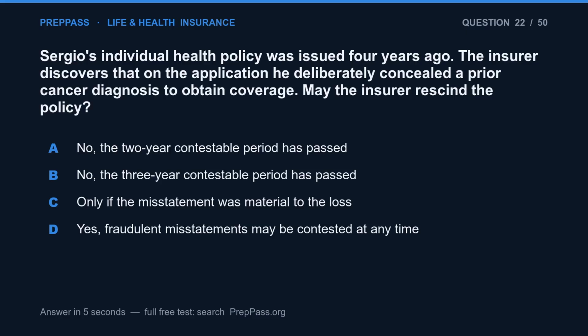Question 22. Sergio's individual health policy was issued 4 years ago. The insurer discovers that on the application he deliberately concealed a prior cancer diagnosis to obtain coverage. May the insurer rescind the policy? A. No, the 2-year contestable period has passed. B. No, the 3-year contestable period has passed. C. Only if the misstatement was material to the loss. D. Yes, fraudulent misstatements may be contested at any time.